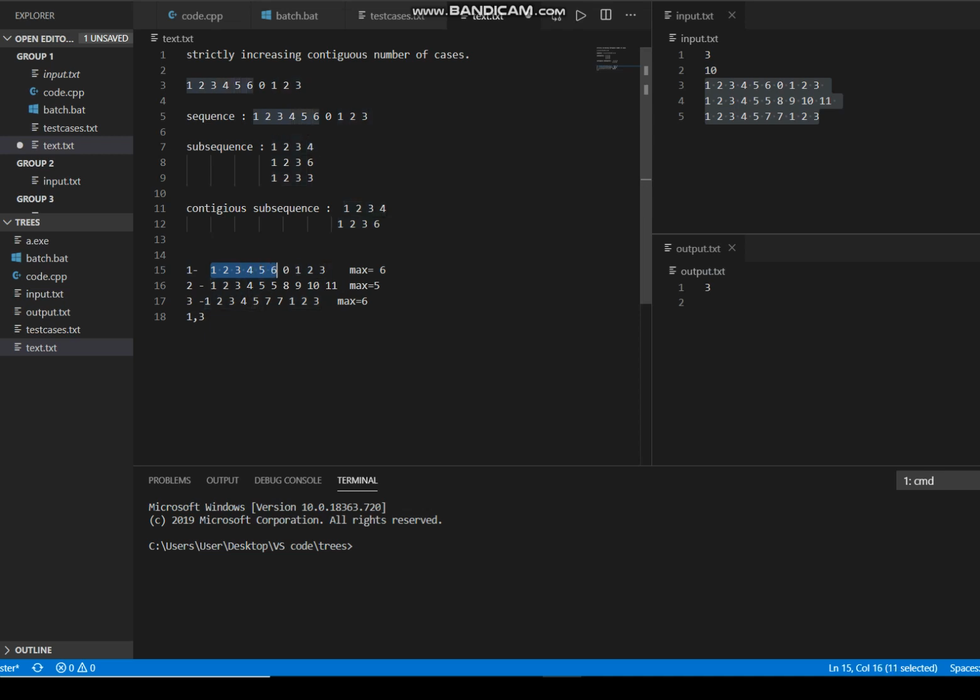Now 1 to 6, what exactly is the sum? 3, 6, 10, 15, 21. And here, 22. After the collision, by seeing the sum of the two sequences, we got the third sequence sum as 22.